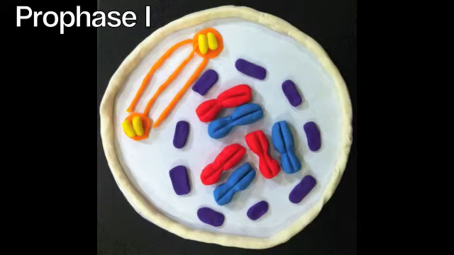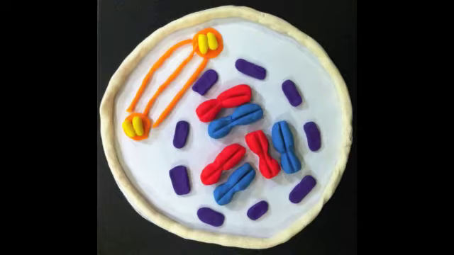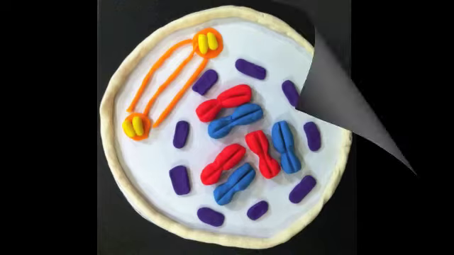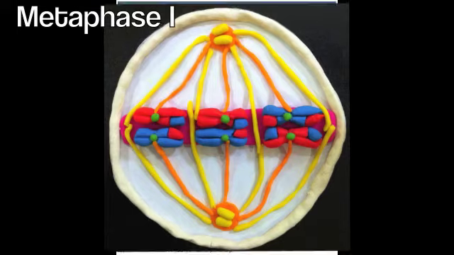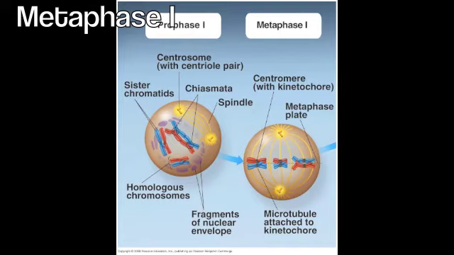Other processes that occur in mitosis, such as centrosome movement, spindle formation, and nuclear breakdown, also occur. During metaphase 1, homologous chromosome pairs line up at the metaphase plate and kinetochore microtubules from one pole attach to both chromatids of one homolog, while kinetochore microtubules from the opposite pole attach to the other homolog.